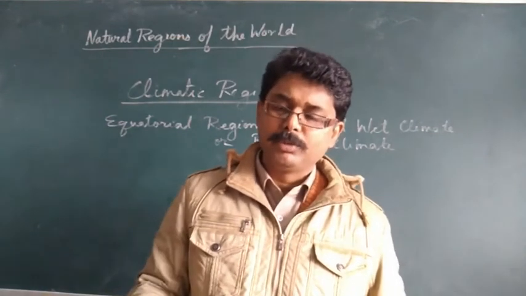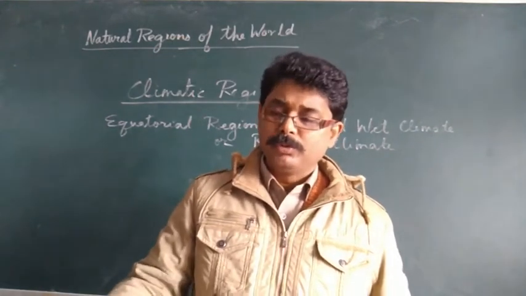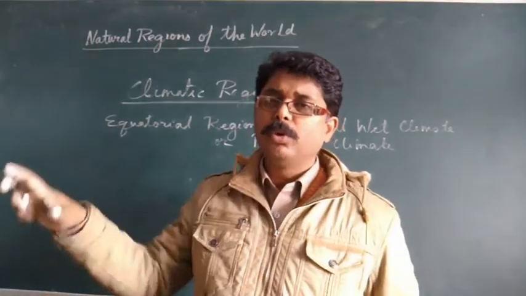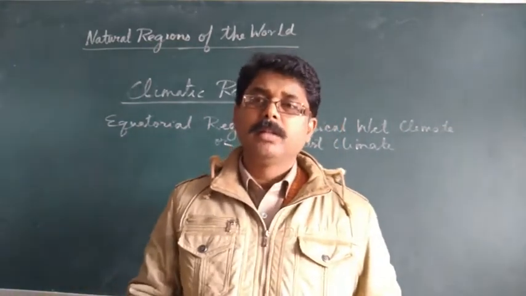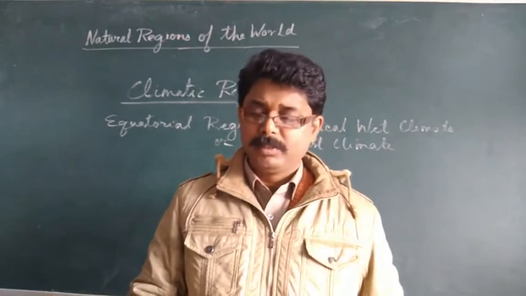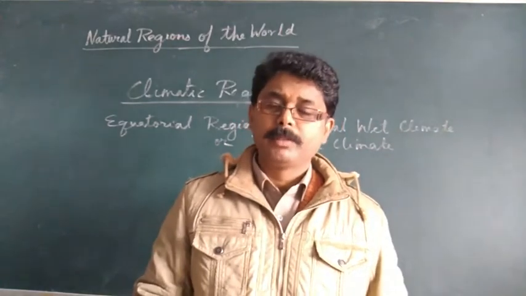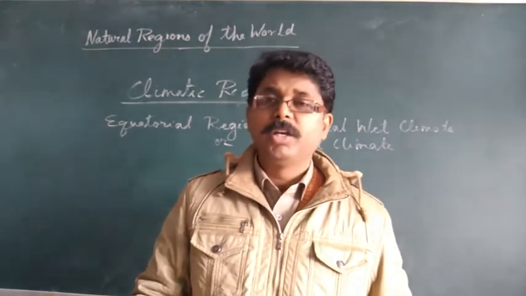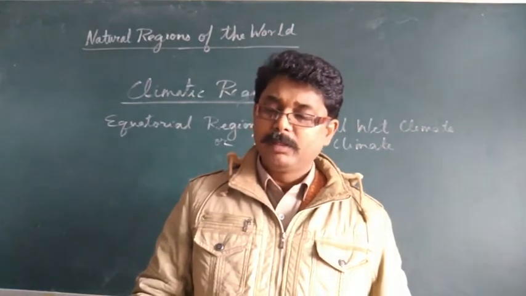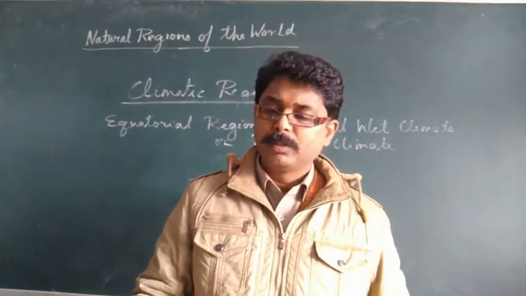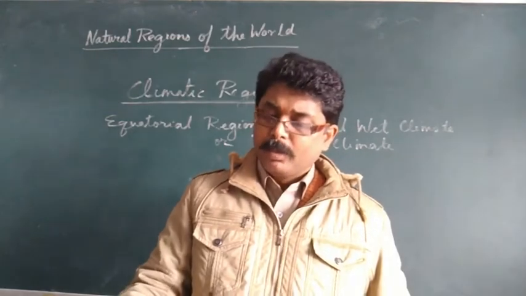Zaire's country name is also Congo, the Republic of Congo. This whole region is the Congo Basin, and you experience the equatorial type of climate. Then Malaysia, Indonesia, and even the Philippine islands also lie in this region. So this is the region.